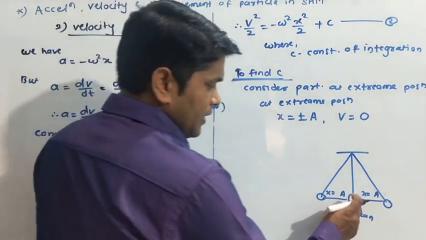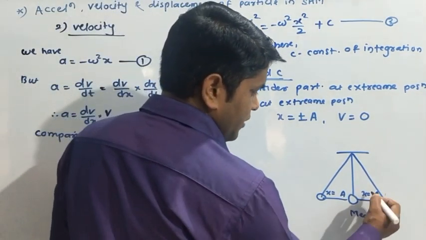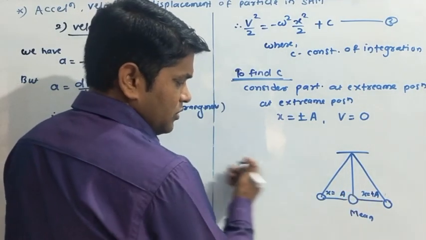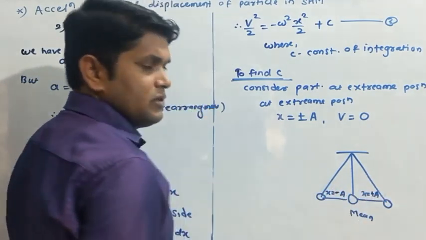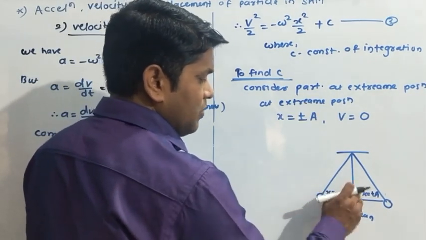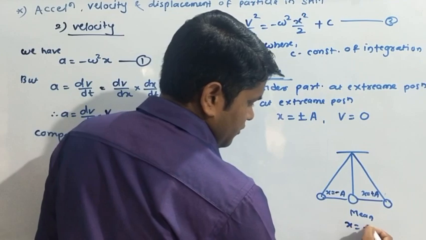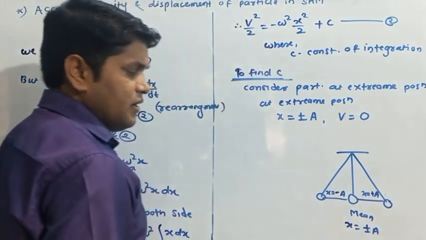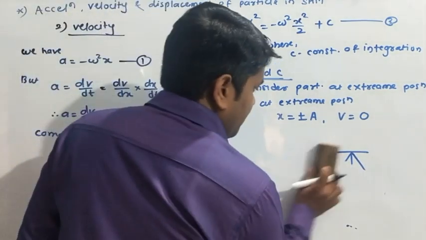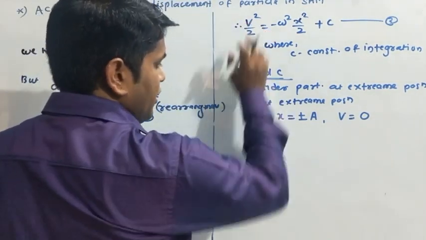But when the particle is in the positive direction of the x-axis, it is plus a, and when the particle is in the negative direction of the x-axis, it is minus a. So at the extreme position, displacement x is equal to plus minus a. Understood?